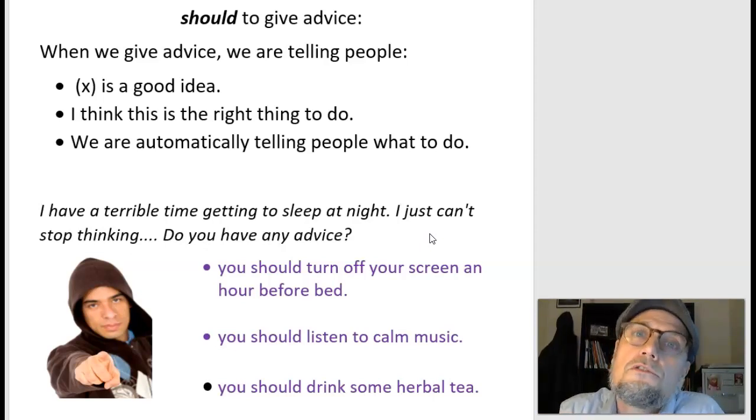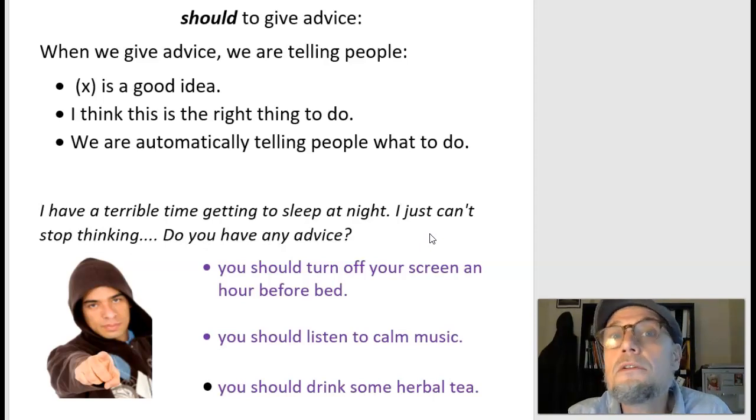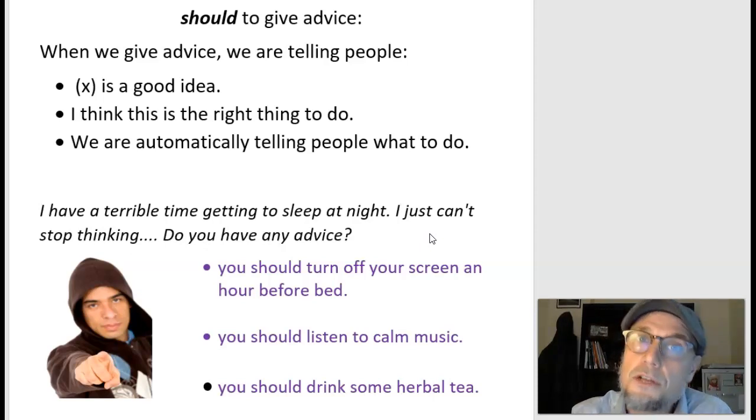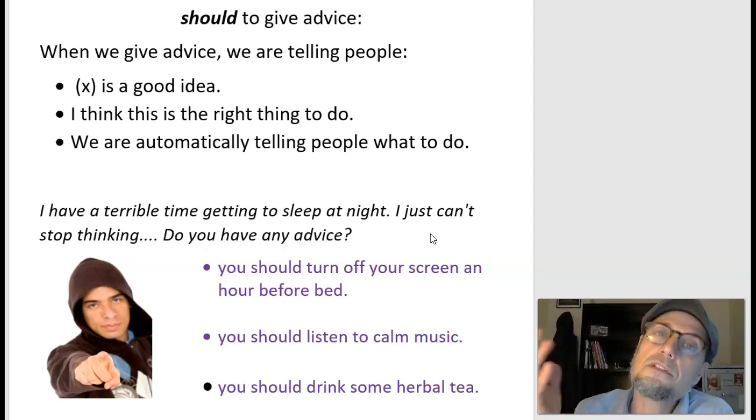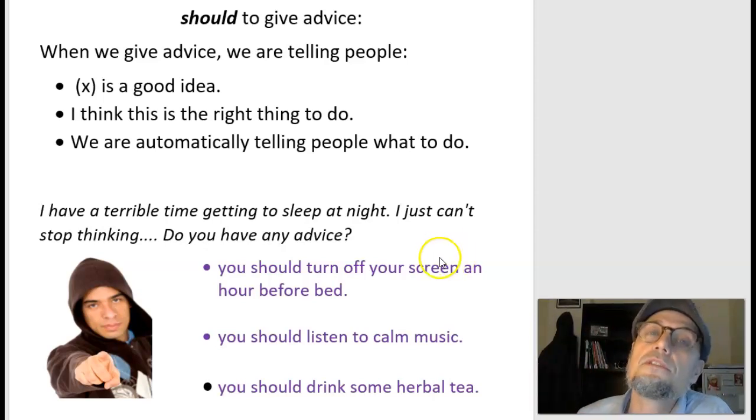We also use should when we are talking about general things. People should be kind. You should give a tip to your waiter when you're done eating dinner at a restaurant, etc. So when we use should, we're saying this is the correct thing to do. This is the right thing to do.